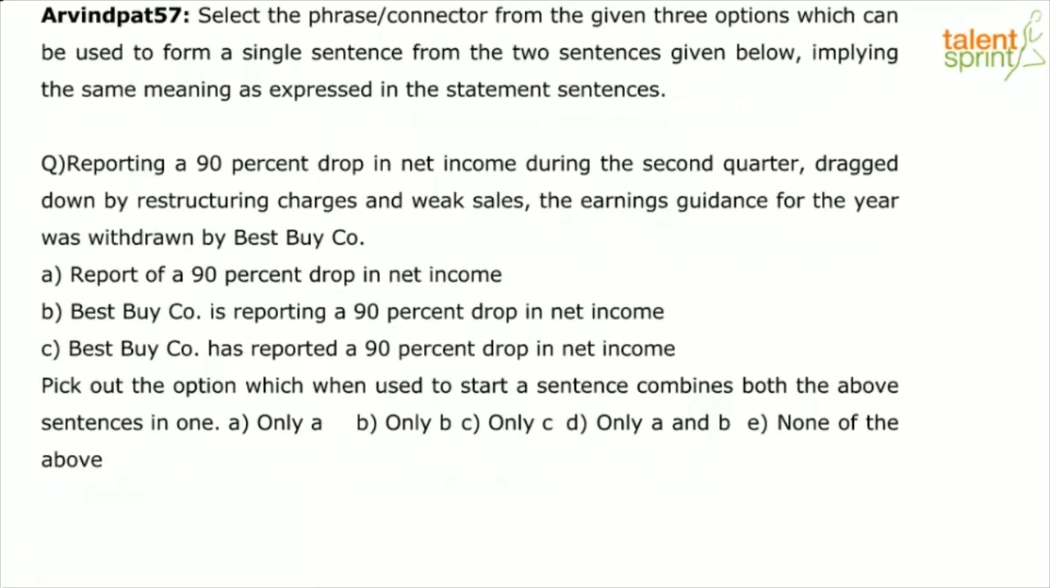So let's look at this. Reporting a 90% drop in net income during the second quarter, dragged down by restructuring charges and weak sales, the earnings guidance for the year was withdrawn by Best Buy Co. So it says the earnings guidance for the year was withdrawn. What were the reasons? Because of the 90% drop in net income during the second quarter, in addition to weak sales, restructuring charges and weak sales. These are the two reasons.